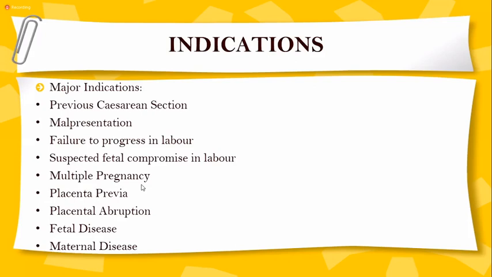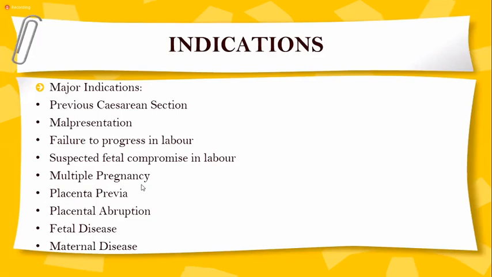Placenta previa means the placenta is in the lower segment, right? There are minor and major previas, right? So that is also one of the indications of cesarean section. Placental abruption. Again, not all patients with placental abruption will have cesarean section, but this is one of the indicators.